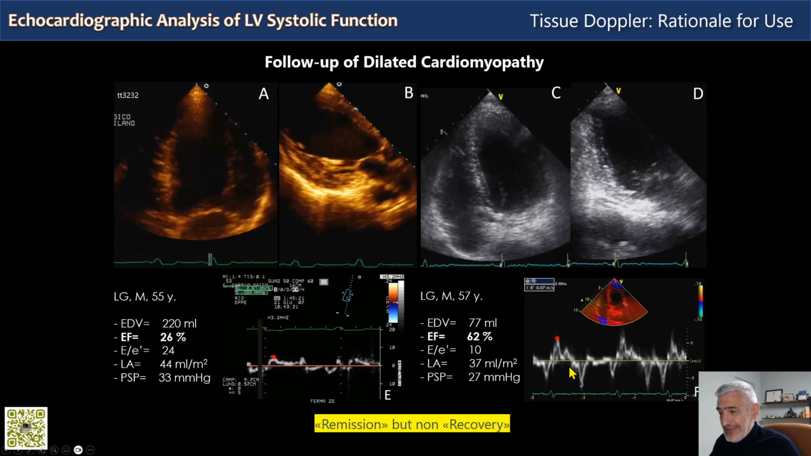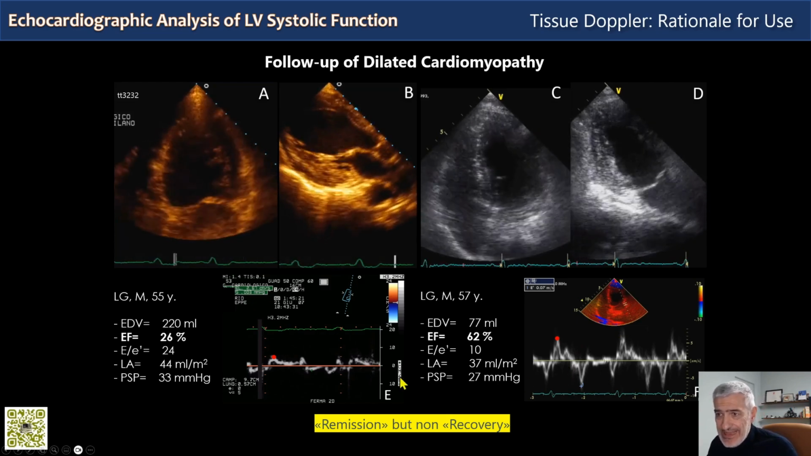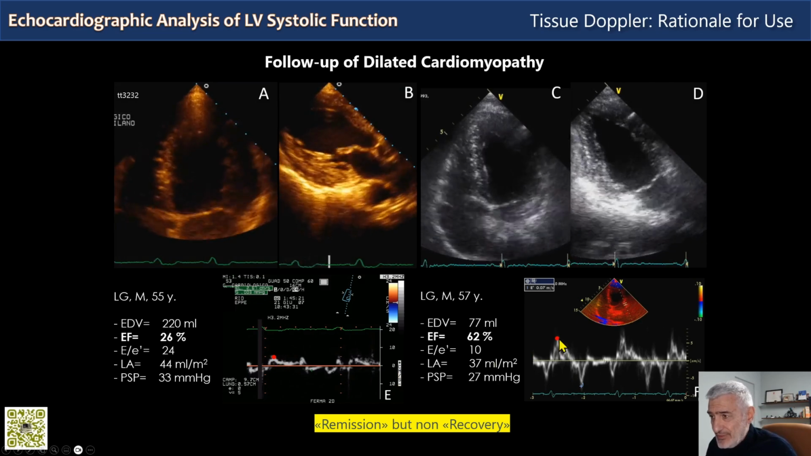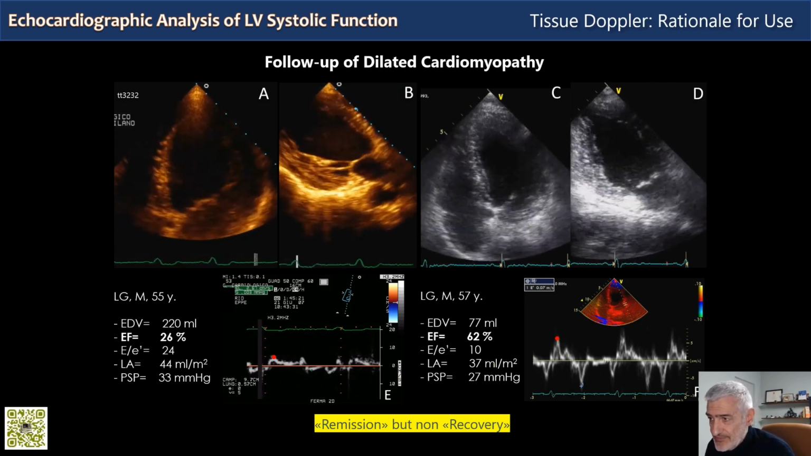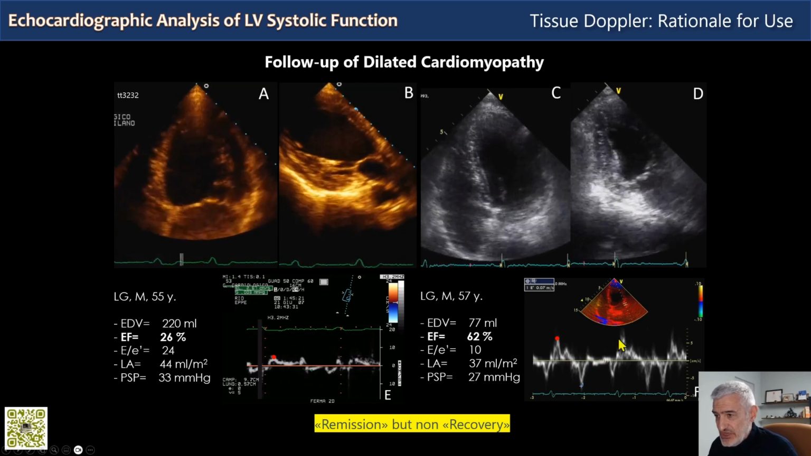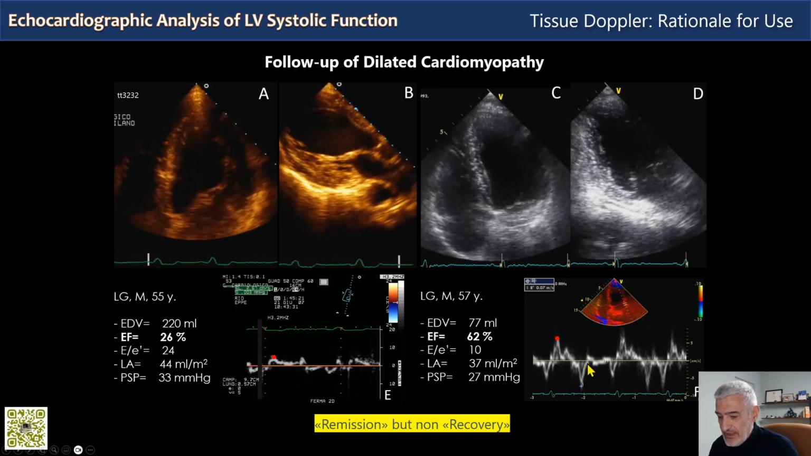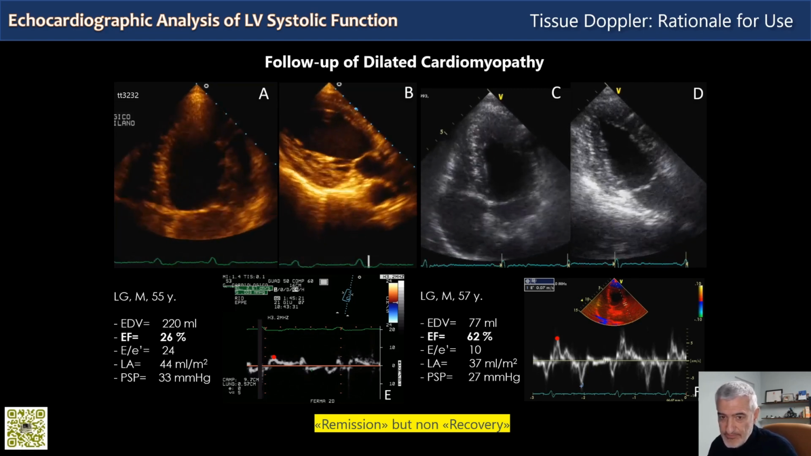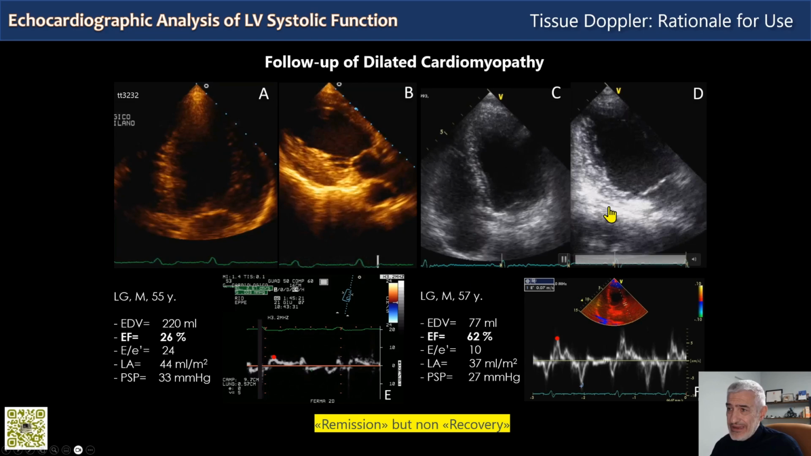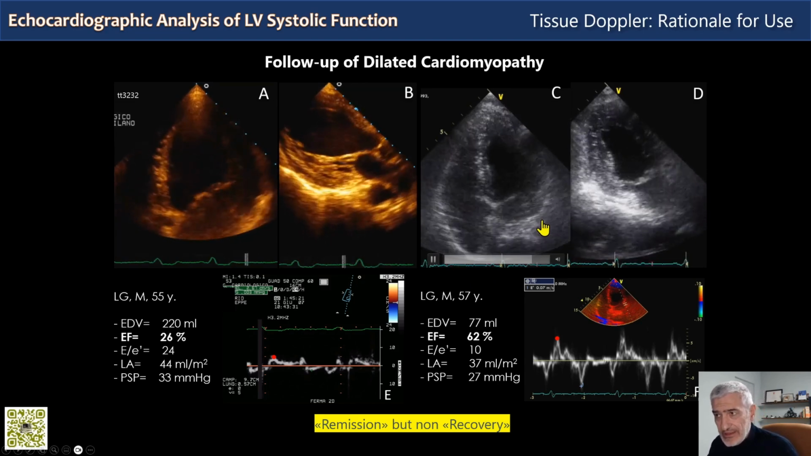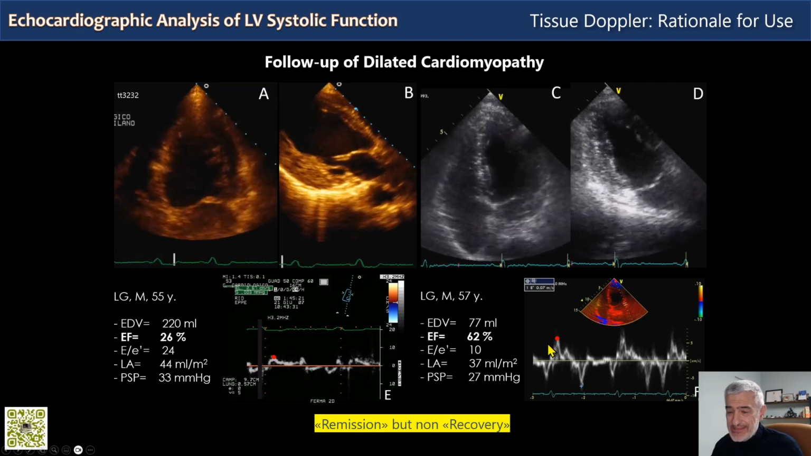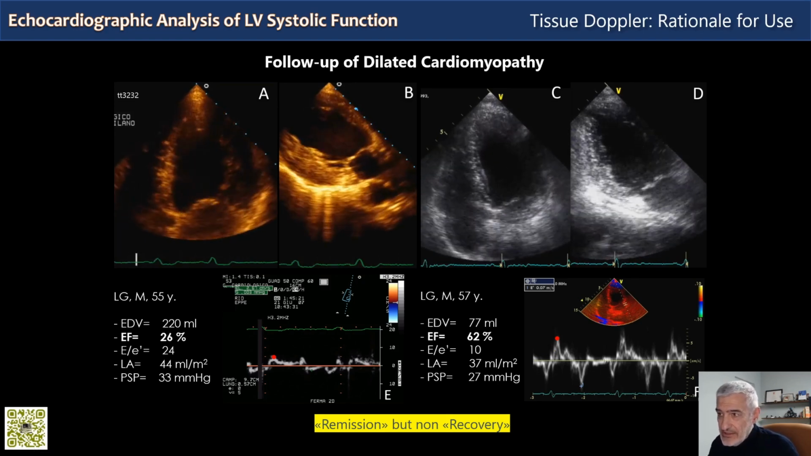Now look at the tissue Doppler. We see that it has increased from a value of 3 to a value of 7, so it has more than doubled, but it is still reduced. Note that here the quality of the tracing is much better because the machine has changed; this is newer echocardiographic equipment. So despite this apparent recovery of myocardial function and favorable remodeling, longitudinal function tells us that the recovery is not complete.